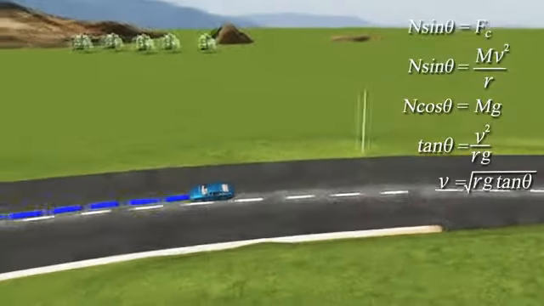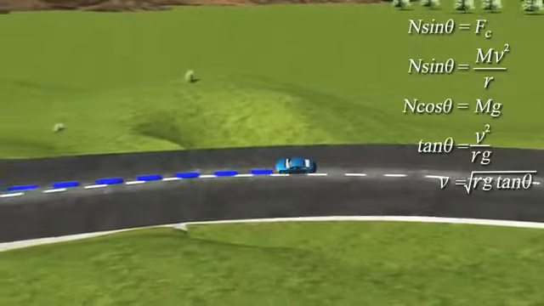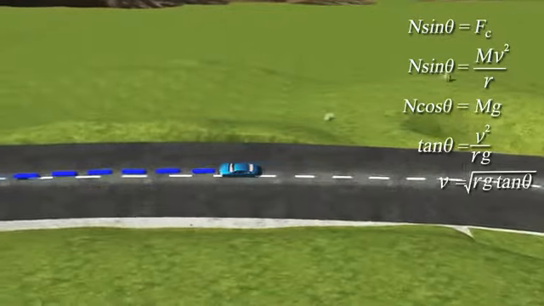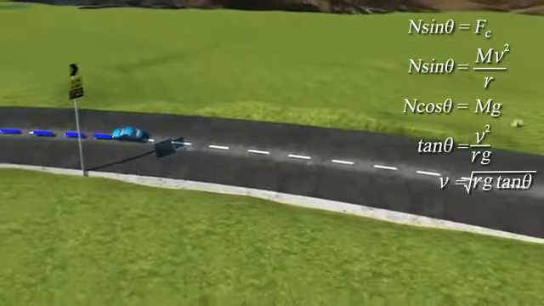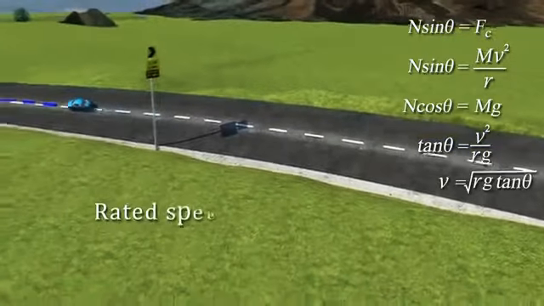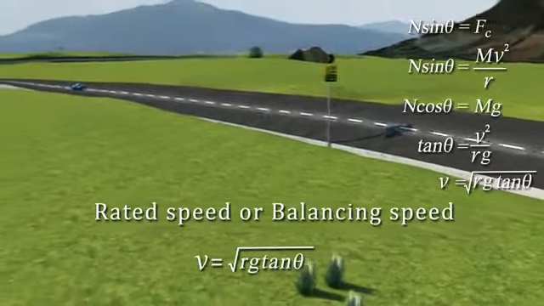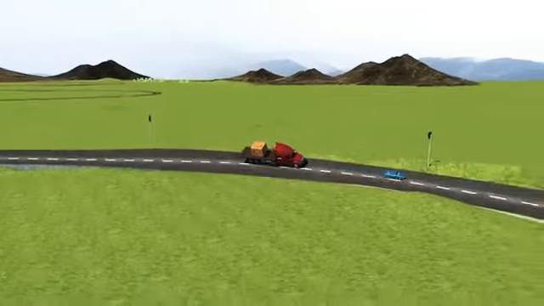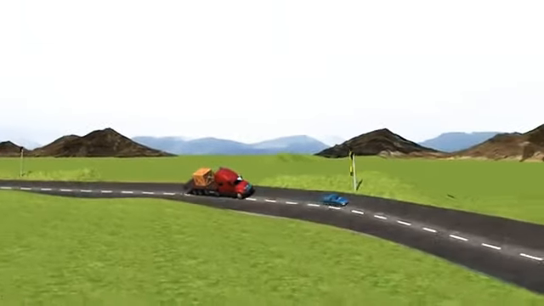This equation gives the speed which, in the absence of friction, for a given angle of inclination and radius of curvature, would ensure that the vehicle remains in its designated path. This is known as the rated speed or balancing speed of a turn. The rated speed of a curve does not depend on the mass of the object.